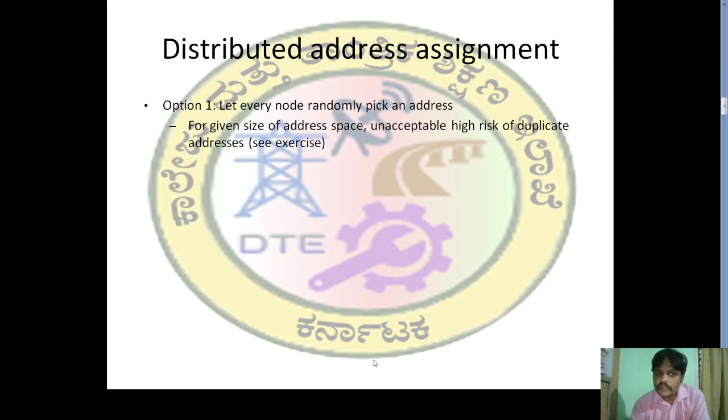Distributed address assignment. Option 1: let every node randomly pick an address from a given size of address space. There is an unacceptably high risk of duplicate addresses. You can refer to the chapter for the exercise problem. The second option is to avoid addresses used in the local neighborhood.